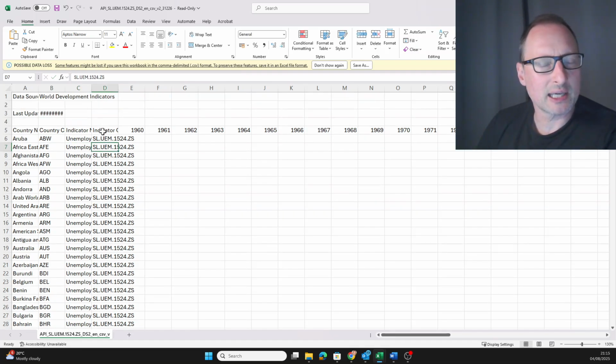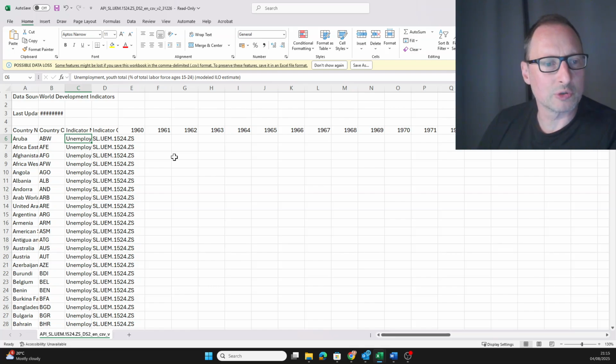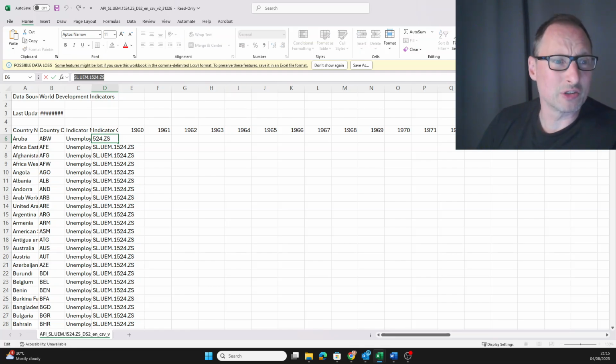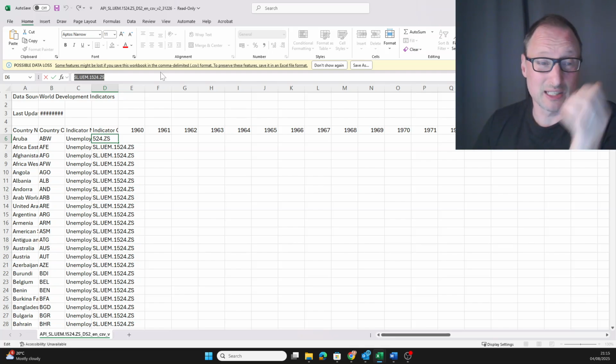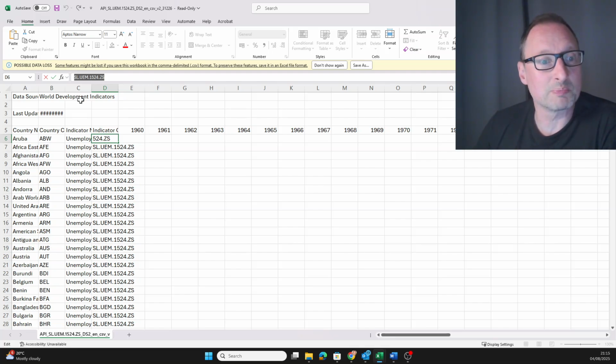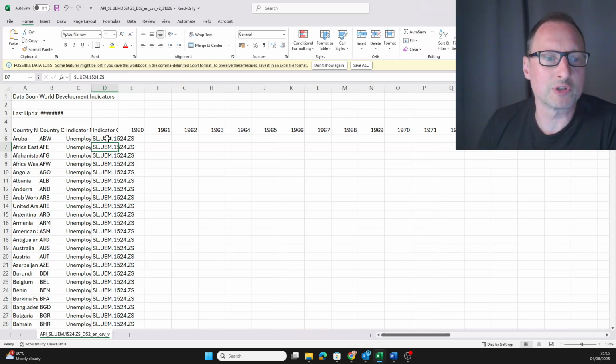And that is very important if you do serious data work or write essays, there's what's called an indicator code, right? That means that this series, unemployment youth total, has a particular ID. It doesn't say a lot. UEM here stands for unemployment, but the other letters and numbers really have no sense. But this can be really important. This is like a social security number for a data set.